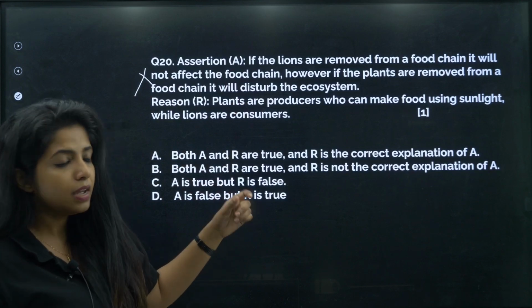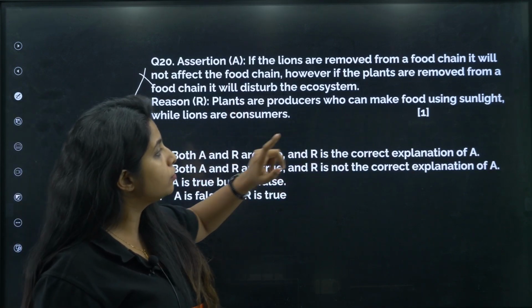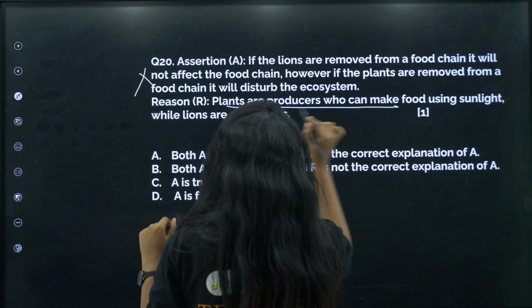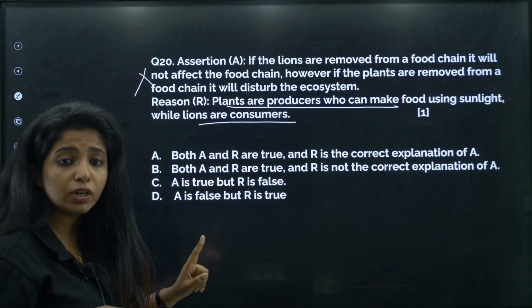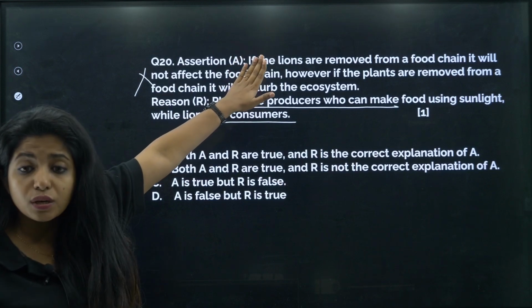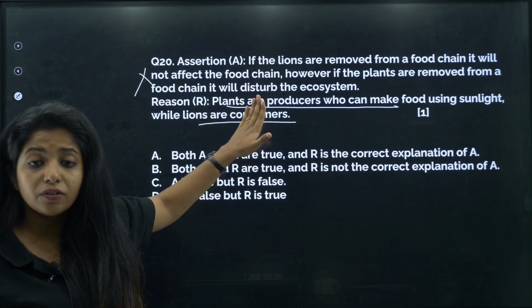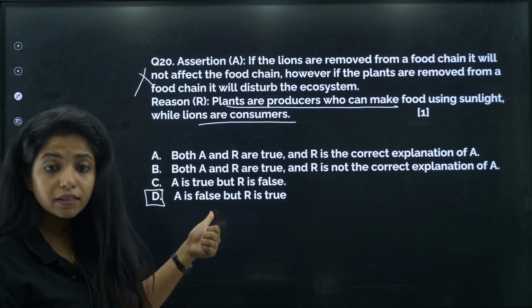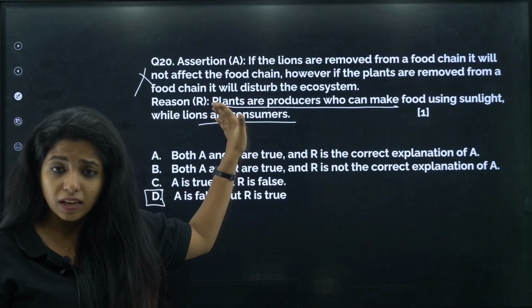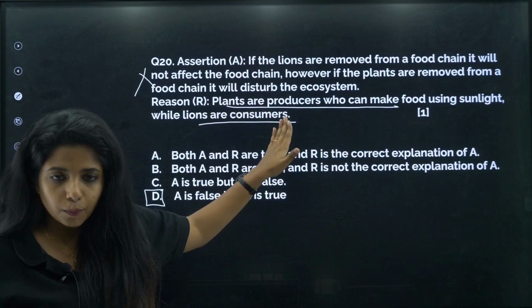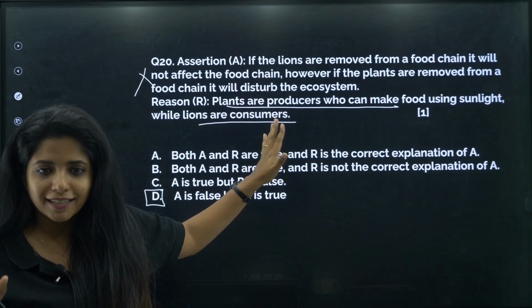Okay, let's see the reason. Plants are producers who can make food using sunlight, while lions are consumers. The statement is absolutely correct, but it has nothing to do with the assertion. So what will I say? Assertion is false, and the reason that I see over here is true. This is the correct statement. This is not the correct reason for the assertion, but this is a correct statement. I hope you get it. Okay?